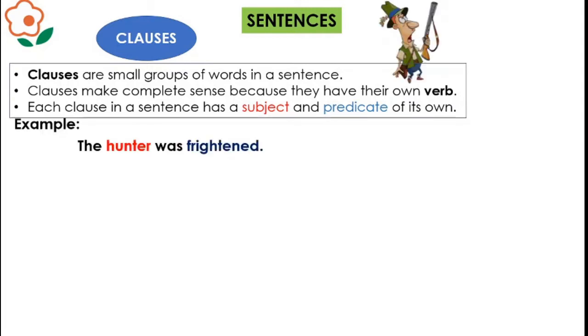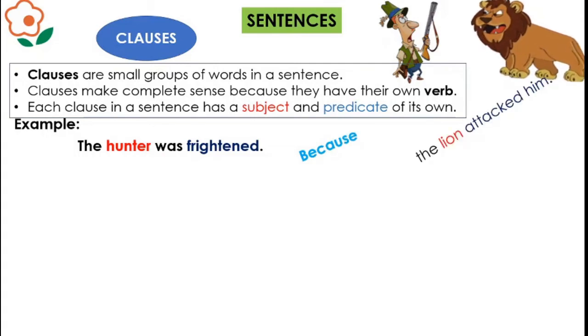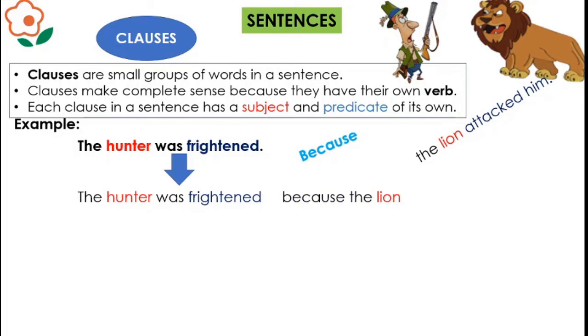The example is, the hunter was frightened. So why was he frightened? Because the lion attacked him. So the hunter was frightened is the main clause because it has a proper sense and it is independent. It is expressing a complete idea. But the second one, because the lion attacked him, is the subordinate clause.